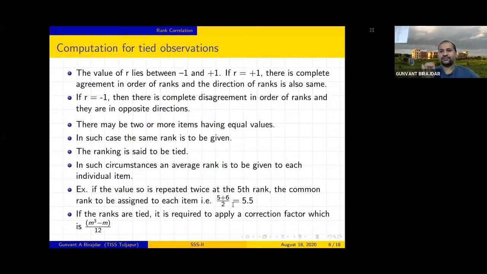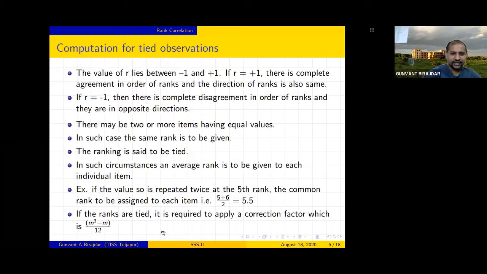Suppose we have 10 students and give first rank, second rank, third rank, fourth rank, and so on. But the fifth and sixth have the same marks, so we took the average of these two: fifth plus sixth divided by 2, which is 5.5. The students in the fifth and sixth positions both get the same rank, 5.5.